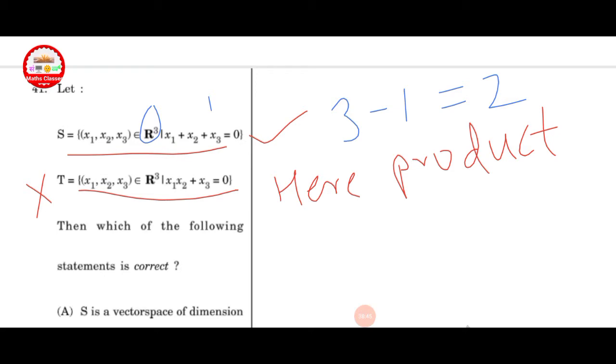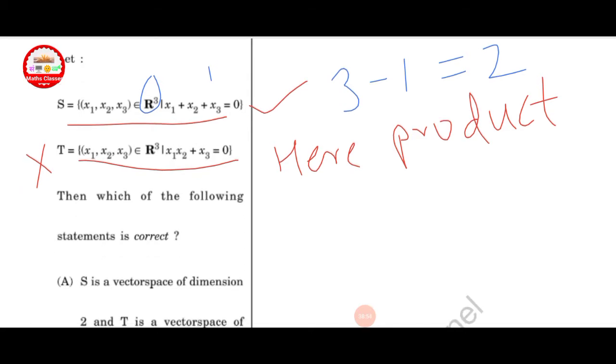Next question. Let S is equal to {(x1, x2, x3) belongs to R cube such that x1 plus x2 plus x3 equal to 0}, and T is given {(x1, x2, x3) belongs to R cube such that x1 into x2 plus x3 is equal to 0}.